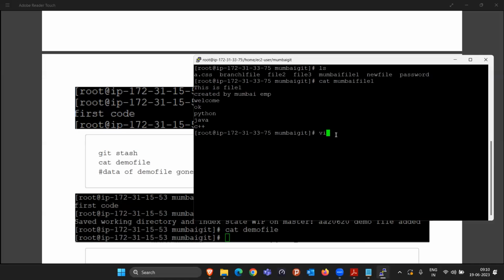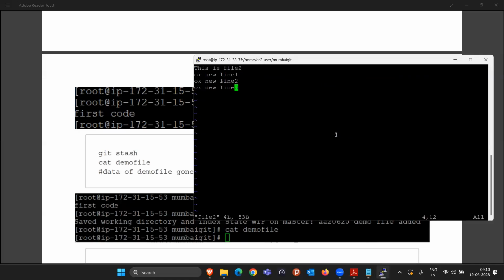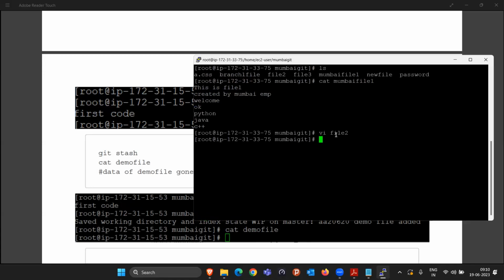Now I want to edit something in file two. I can simply open this file. Like here, I have to add an extra line, for example. I will do the changes. Once the changes are done, I will simply do the git add, git commit.